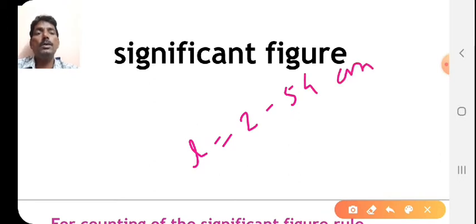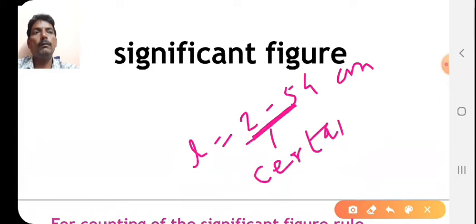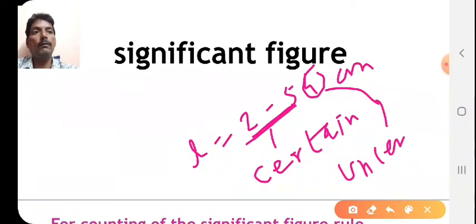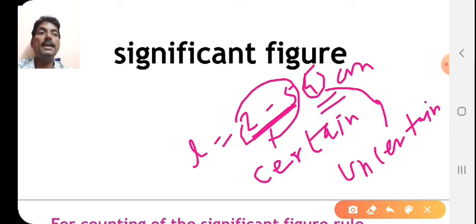These two digits, 2.5, are certain. But this 4 is called uncertain. So a number which consists of certain digits and one last uncertain digit is called significant figures.